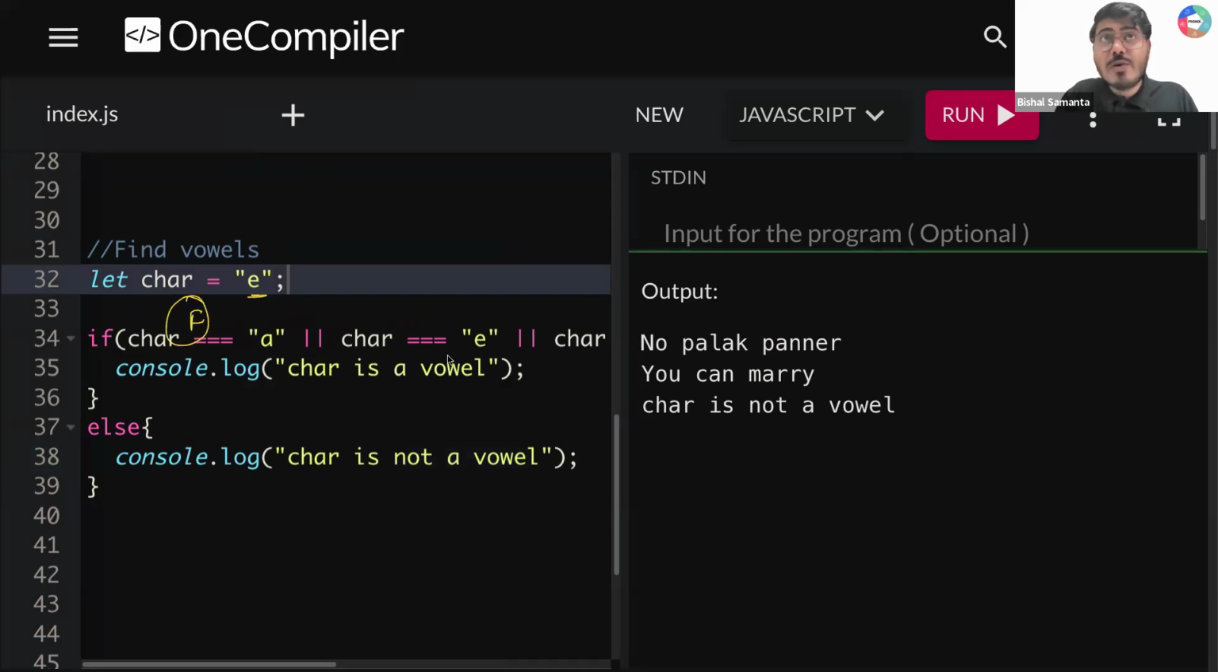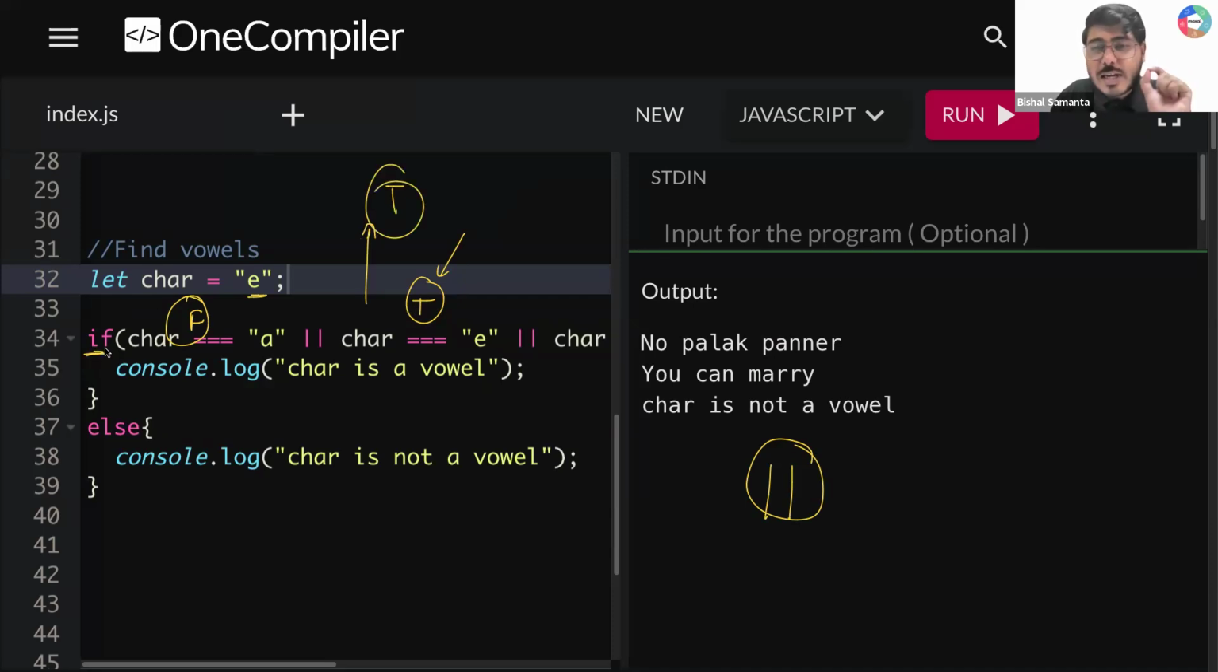Okay, character value E, you are getting a true. Now tell me one thing, if you are using the OR operator, if any one condition is true, what will be the final output? The final output you are supposed to get is true. So inside the if, since you are getting a true output, you need to run the if block that you have written, right?